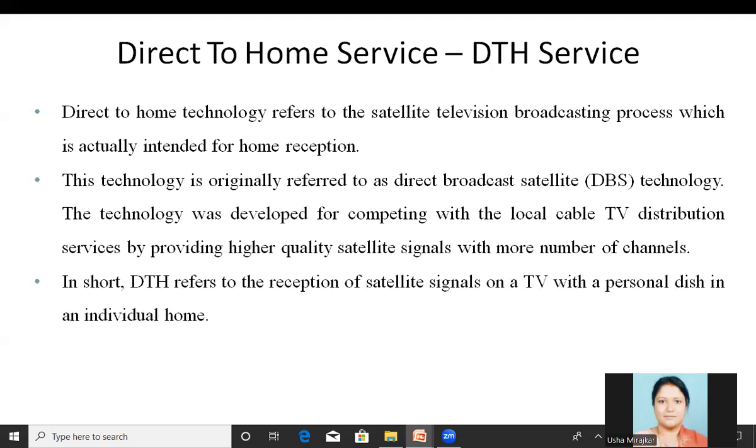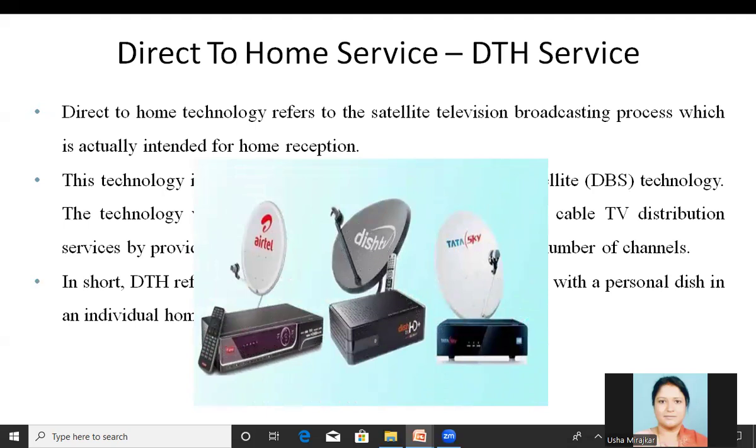In short, DTH refers to the reception of satellite signals on the TV with a personal dish in an individual home. Individual homes have their own personal dish antennas, through which they can receive the signal. Some of the DTH service providers are Airtel, Dish TV and Tata Sky. These are some examples of DTH service providers.